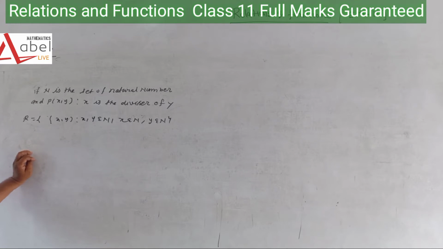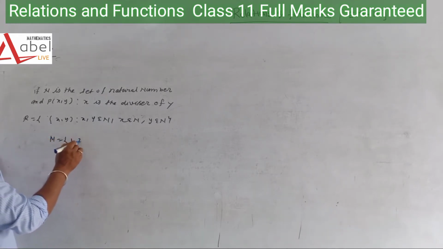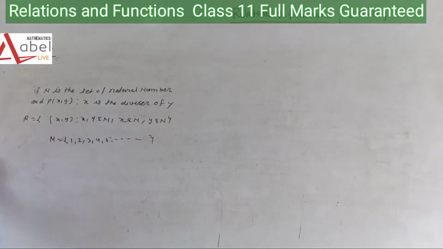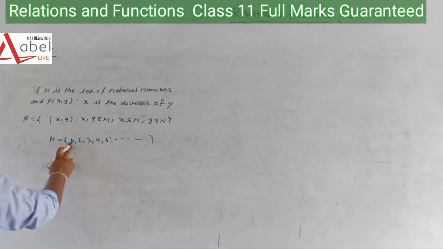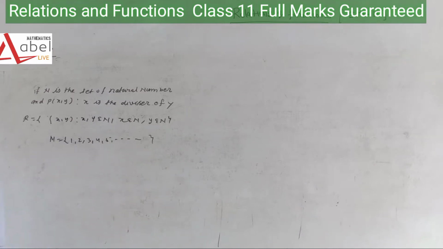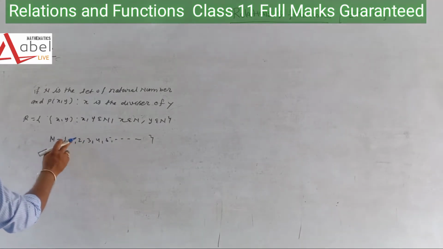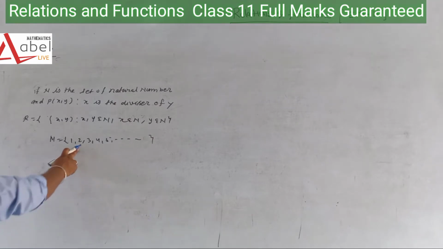So how can we solve this? You know that N equals {1, 2, 3, 4, 5, ...} and so on. A lot of things are related to N, but these are integers, so we have to think about 1, 2, 3, 4, 5 and so on, what we have to take and how can we find the value. It means, is 1 divisible by 1 or not, so we have to take some values.